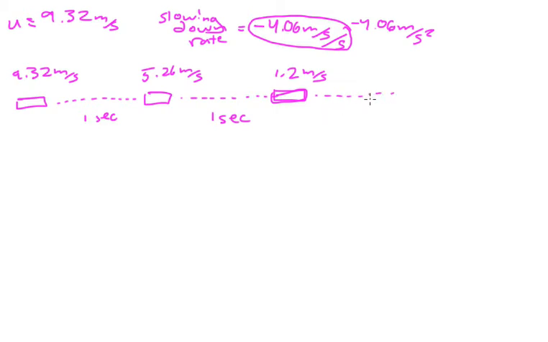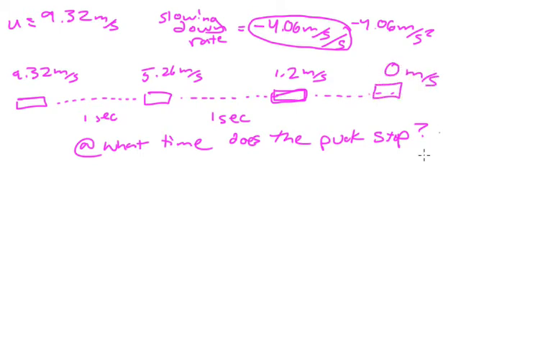So we don't know at what time. We want to know what time. At what time does the puck stop? Okay. So we want to know when it gets to 0 meters per second. So let's try to figure this out. All right. The way that I'm going to do it is a little bit strange, I guess.